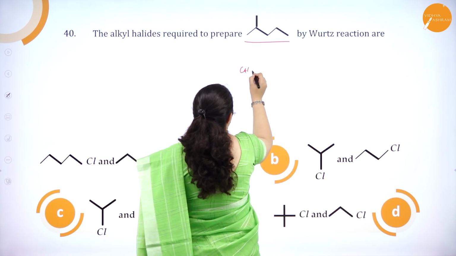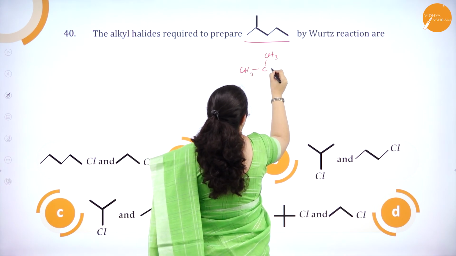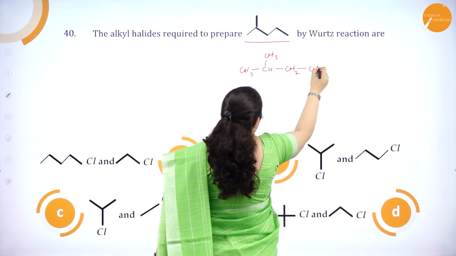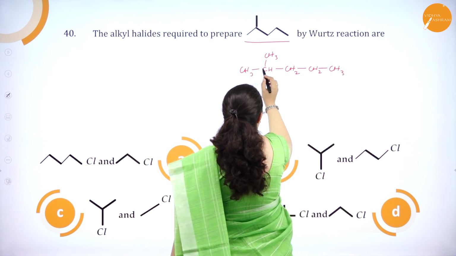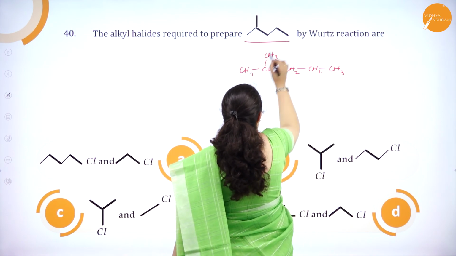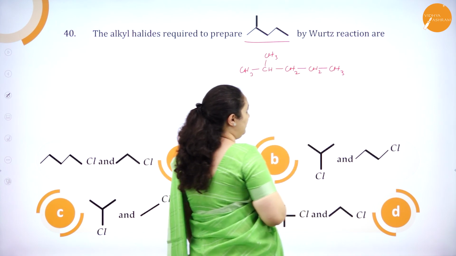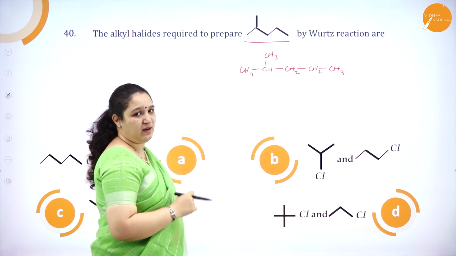CH3, CH3, then I have CH here, CH2 and CH2, CH3, correct? So it is 1, 2, 3, 4, 5, 1, 2, 3, 4, 5, 5 and one side chain. So 6 carbon atoms should be present. In that, one is a side chain which is present on the second carbon atom.